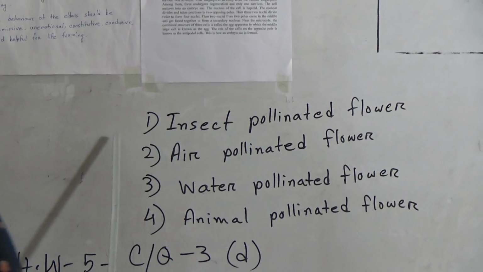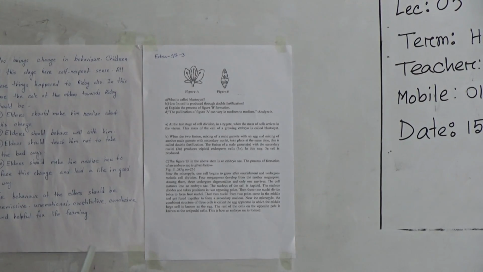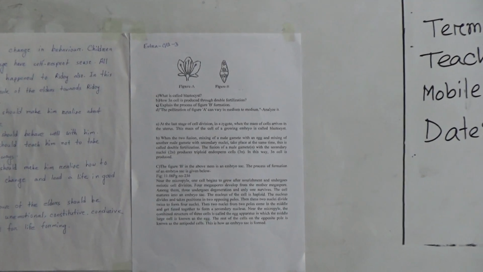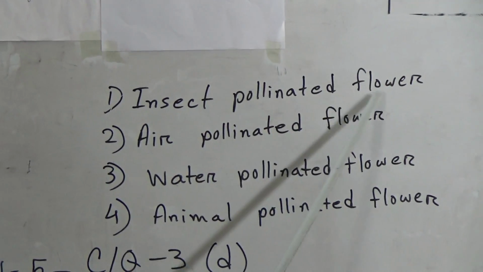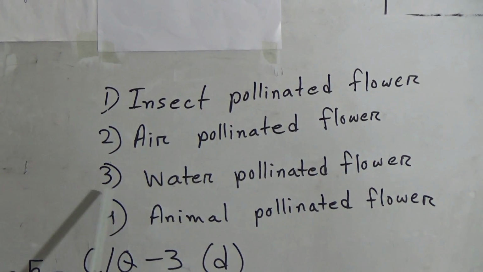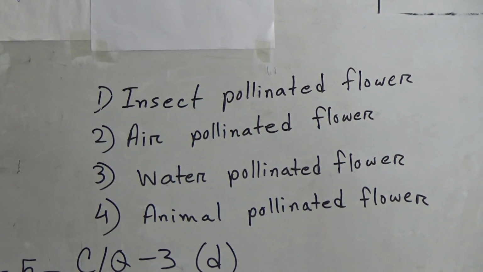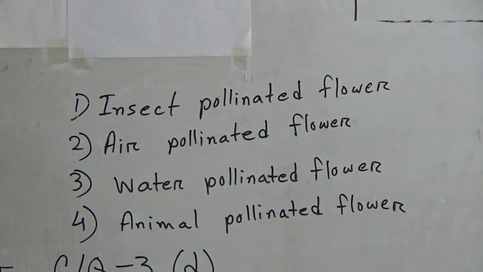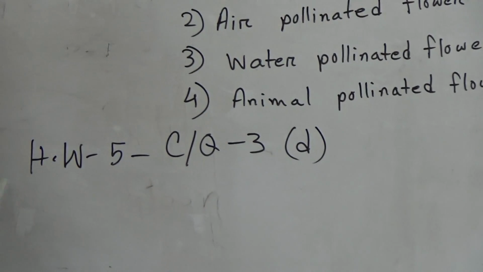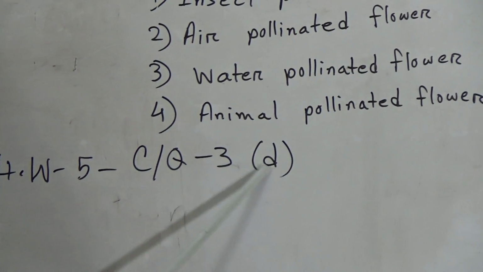For D number, you will explain each pollination there. Figure A is a flower, and each pollination varies from medium to medium, and you have to point out in this way: insect pollinated flower, air pollinated flower, water pollinated flower, and animal pollinated flower, and you will describe these. That means D number you have to make by yourself. And now SW number 5 is CQ3. This extra CQ3 D number will be your HW.